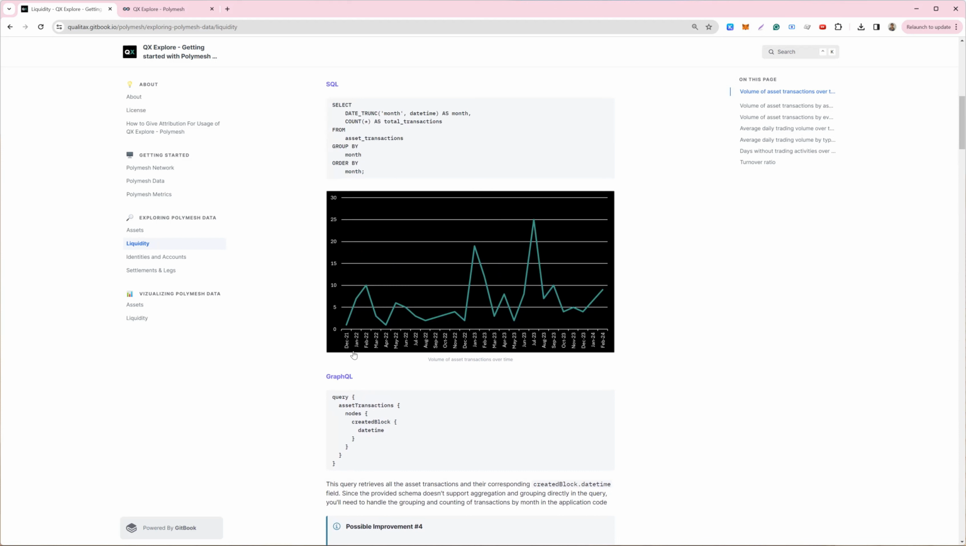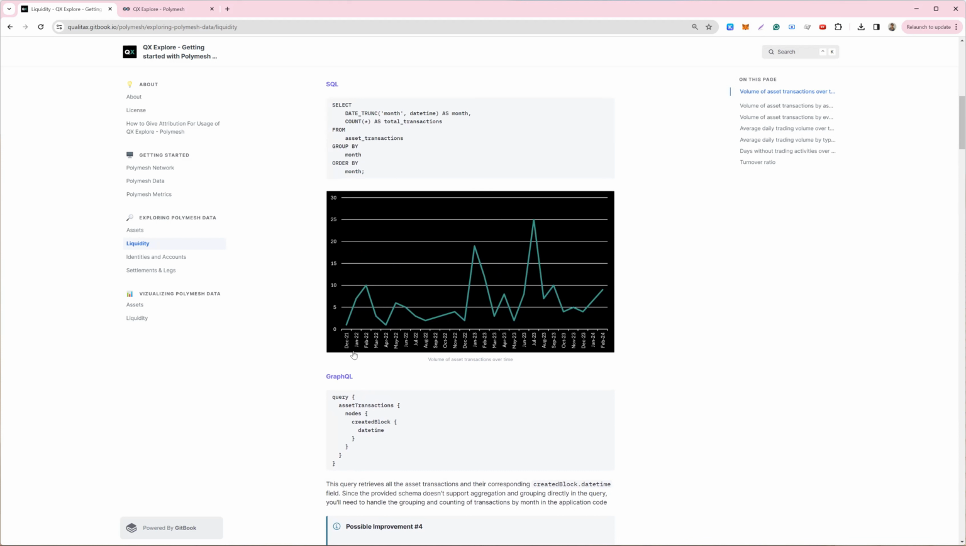For the liquidity metrics, we looked at volume of asset transaction over time, volume of asset transaction by asset type by months, volume of asset transaction by event type by months, etc. So basically, for asset, liquidity, identities, and settlement, we selected a number of key metrics. The reason why we selected those metrics was to address specific questions that we had related to the Polymesh network. So for each of those metrics, we give a description of why we think the metric is relevant, and then how to answer the question by running SQL queries or GraphQL queries. And we documented the result as well.